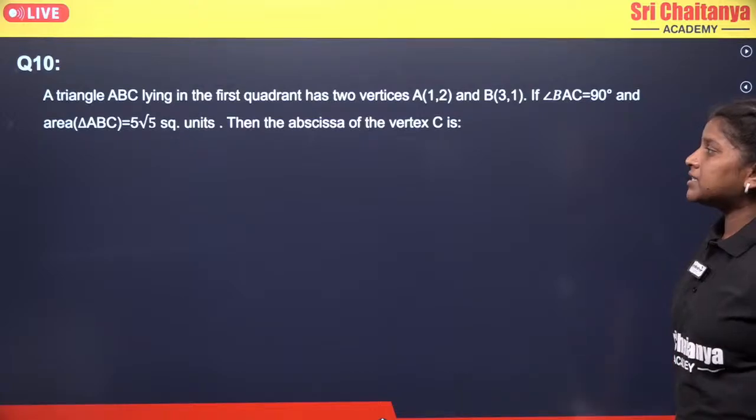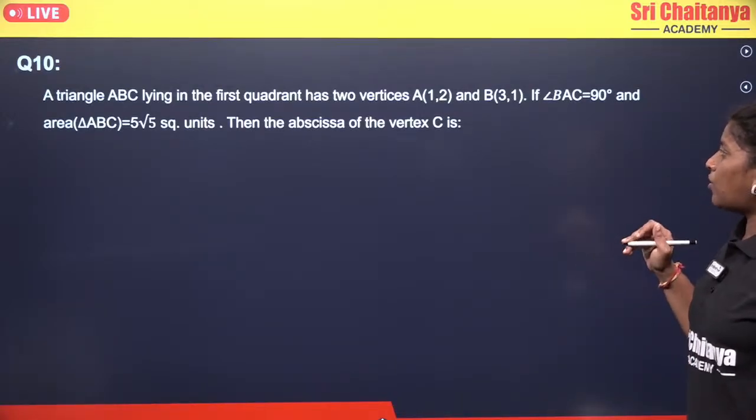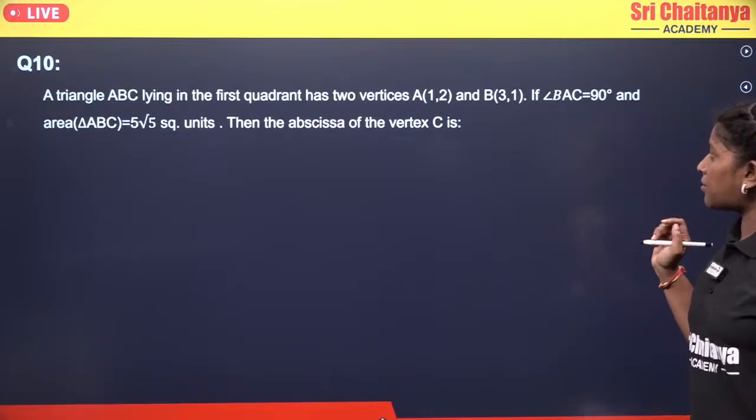a triangle ABC lying in the first quadrant has two vertices A and B, A is (1, 2) and B is (3, 1).